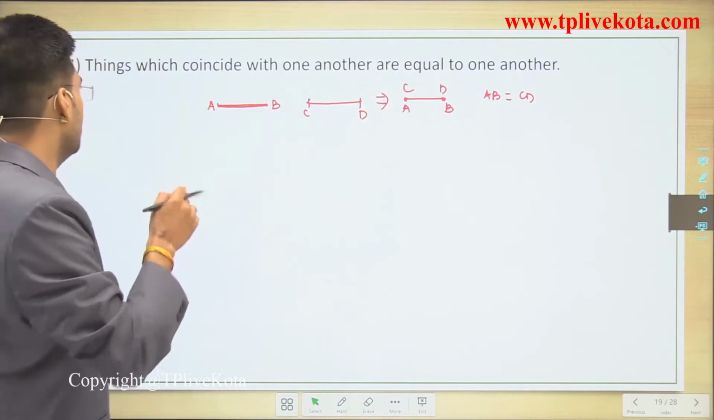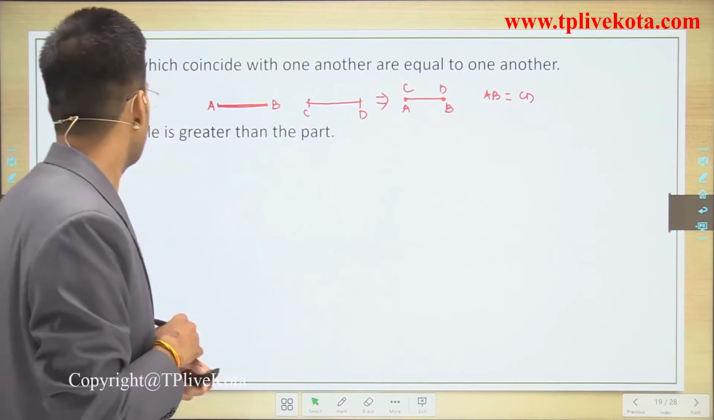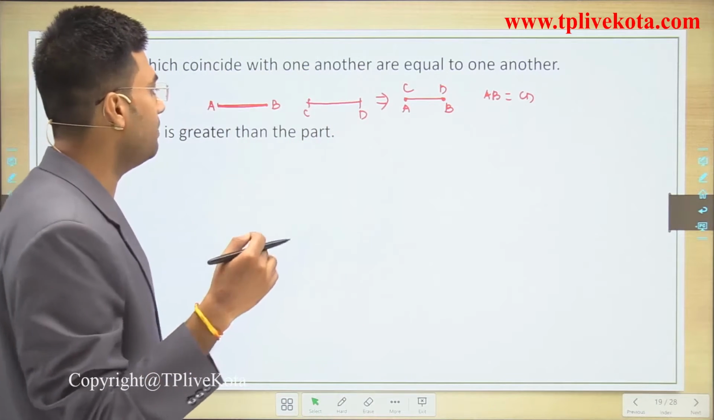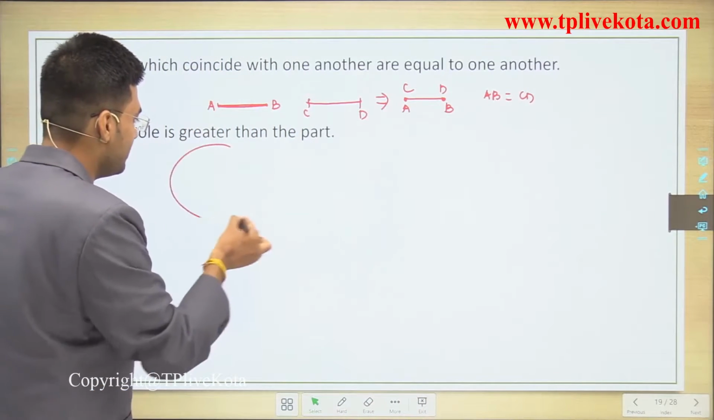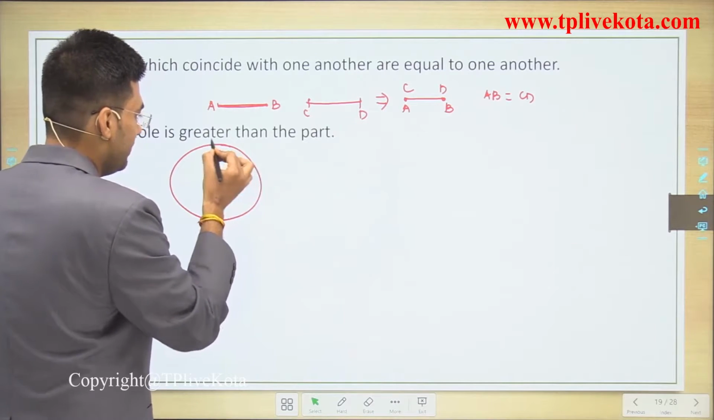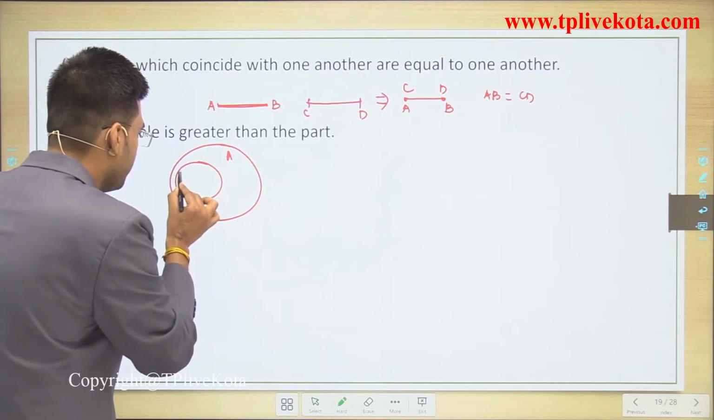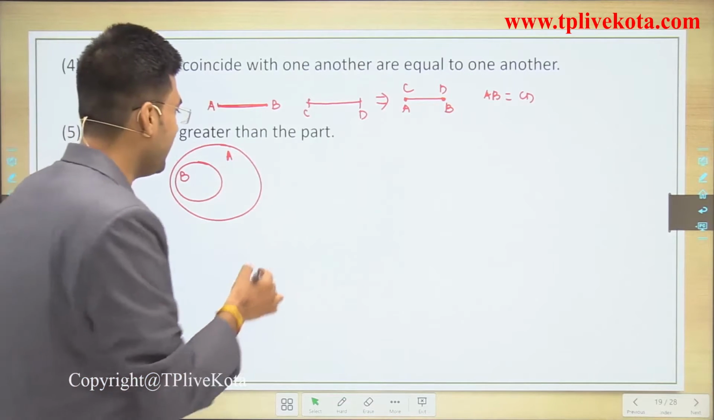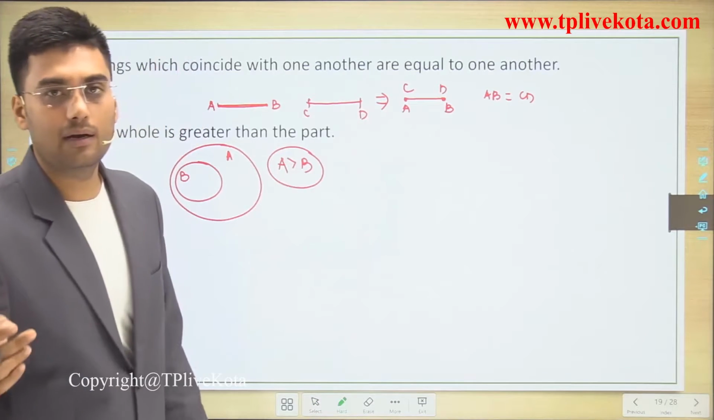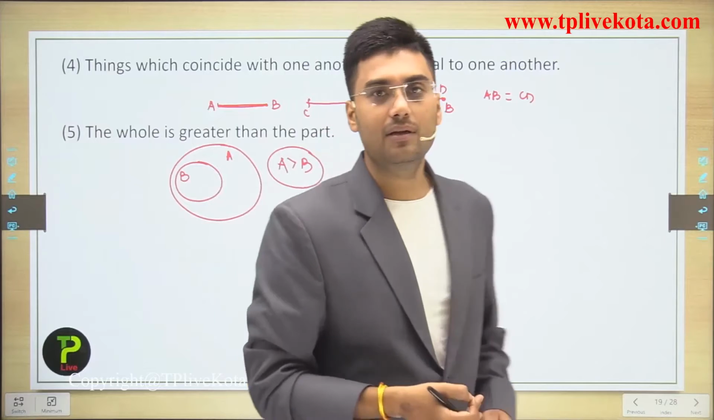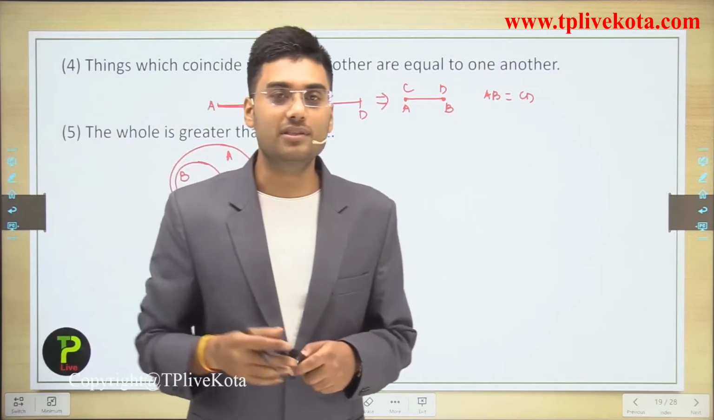Clear? The next axiom is: the whole is greater than the part. What does it mean? Let this be the whole thing A, and the part of A is this B. So we can say that A is greater than B. The whole is greater than the part. This is a very basic concept for us, but at that time it was very important.